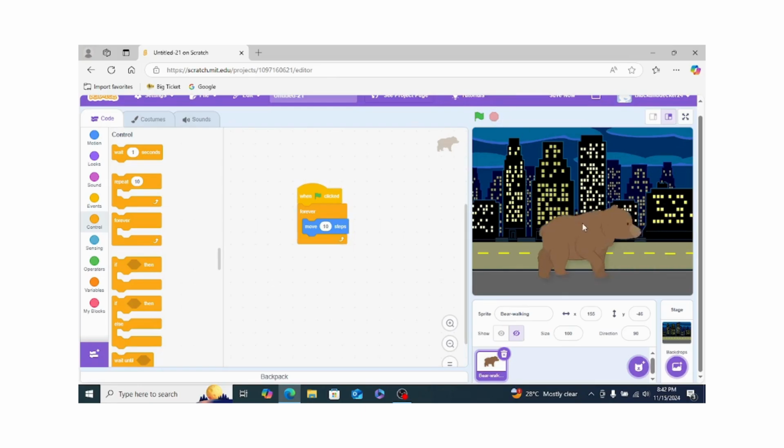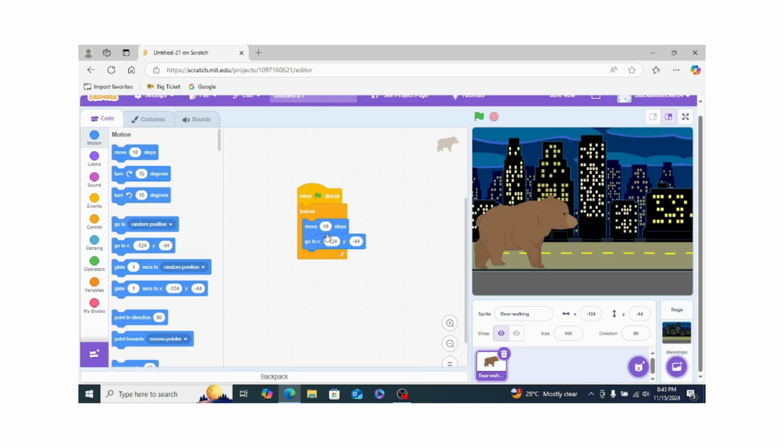So for that, let us put it here, and the position right here is -24 and 44. Let's go to motion and put on this block that goes to one specific position. So let's see, yes and yes. Oops, it's not moving because I just clicked. Okay, so it moved 10 steps and again came back to the position. But instead of putting here, we have to put here.